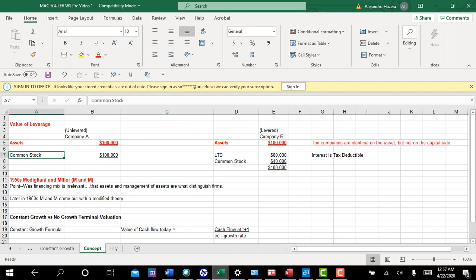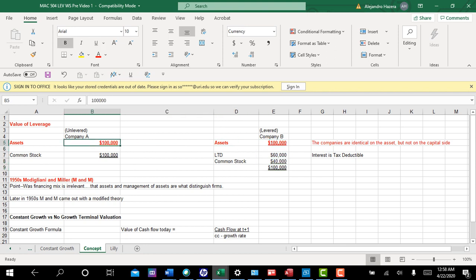And what do I mean by that? It's the manner in which the assets are financed. Company A is financed all through common stock, totally through common stock. Company B is financed 60% with long-term debt and 40% with common stock.